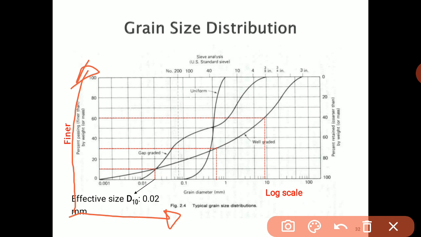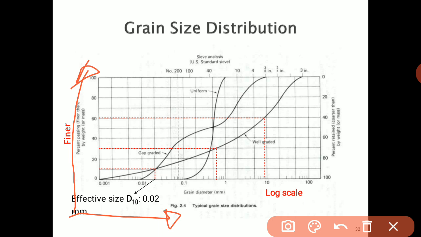A soil is said to be poorly graded if it has an excess of particles of certain sizes and deficiency of other particles, or it has most of the particles about the same size, in which case it is also known as uniformly graded soil.